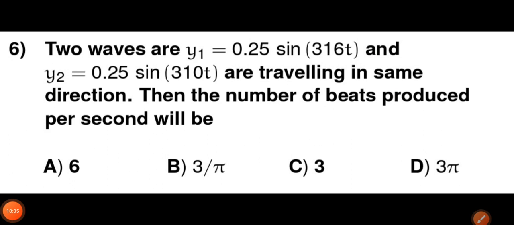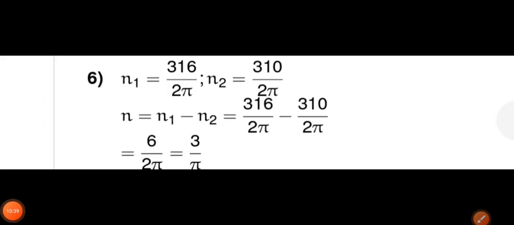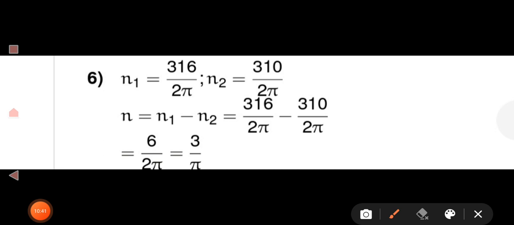Now we'll move to the solution of this question. We know the formula omega is equal to 2 pi n. So n1 is equal to 316 upon 2 pi, and n2 is equal to 310 upon 2 pi. Now beat frequency is nothing but the difference between them. So 316 upon 2 pi minus 310 upon 2 pi gives 6 upon 2 pi.